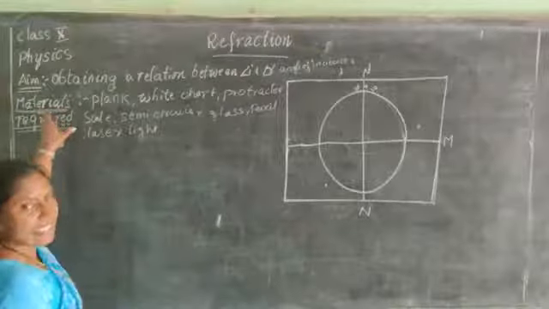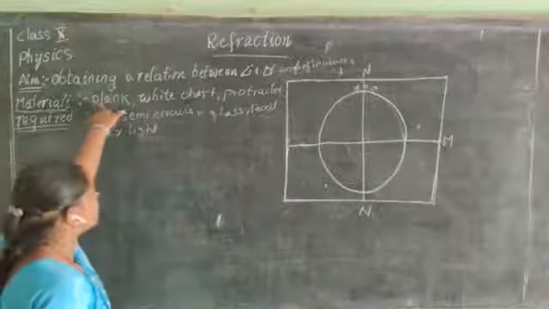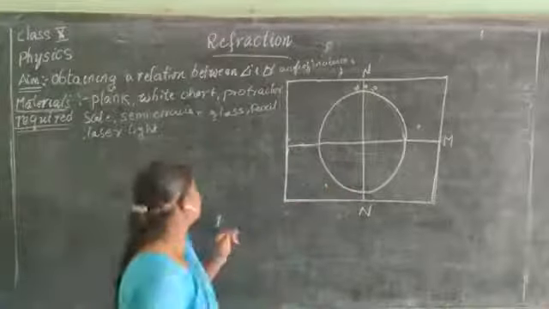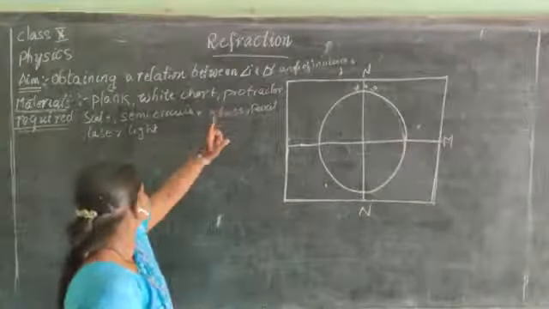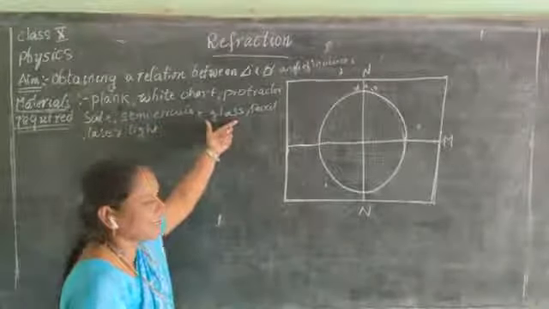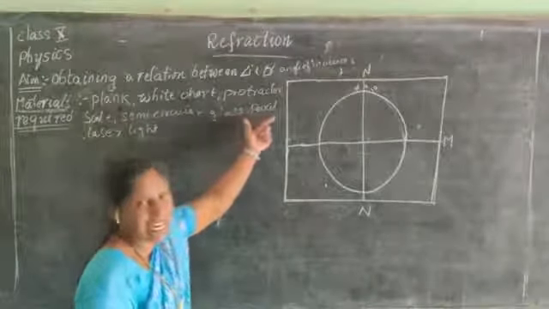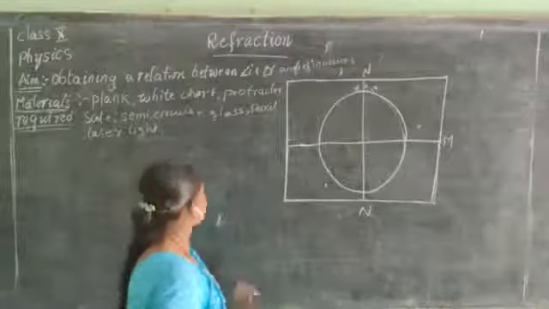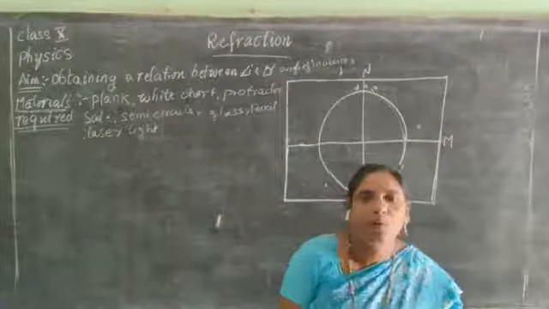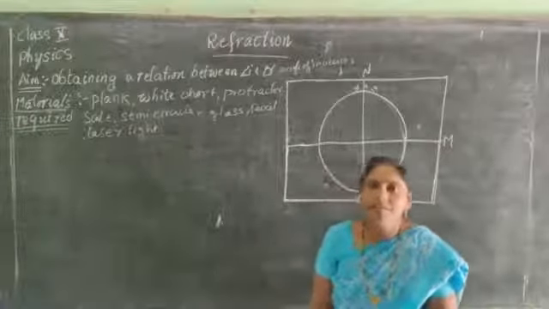So, the materials required are a plank covered with white chart, a protractor, a scale, a semicircular glass, a pencil to note down, and a laser light.